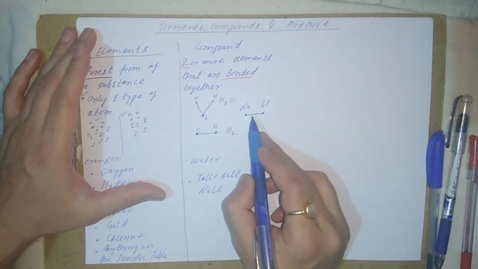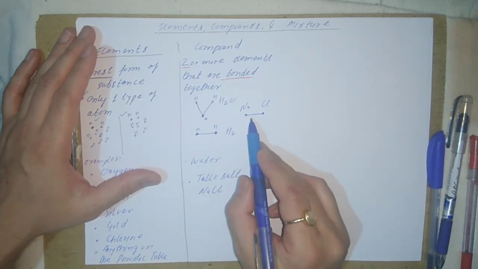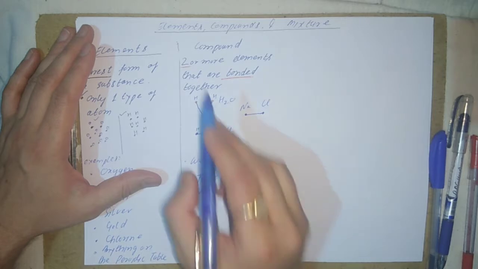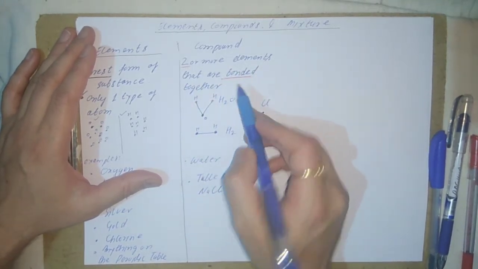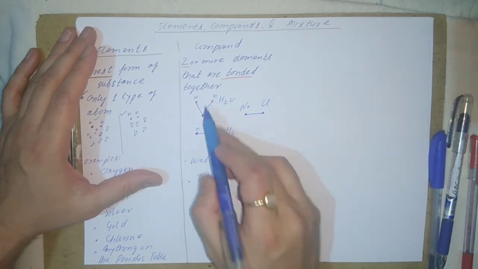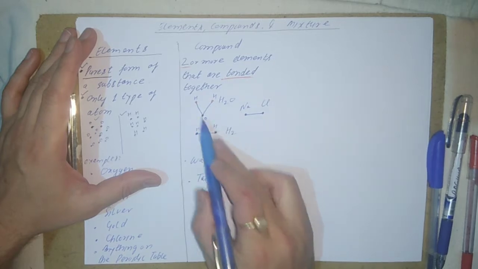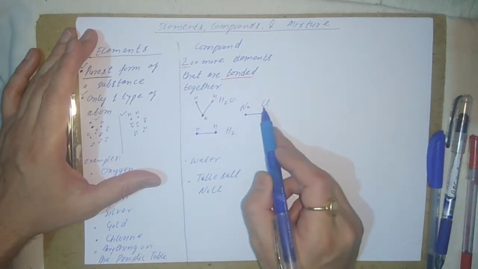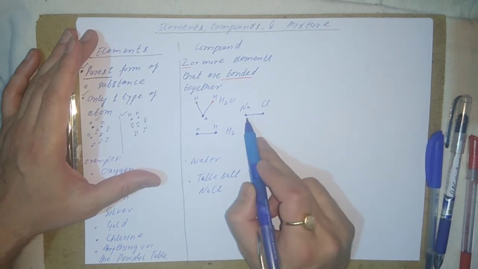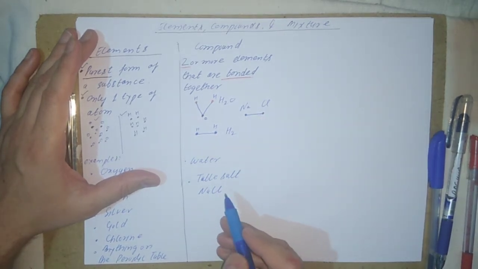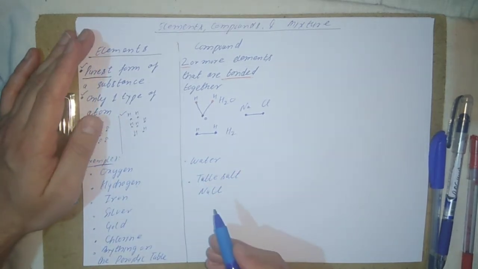So basically they can be separated also. But the definition of compound is two or more elements that are bonded together, that is known as a compound. An example we saw, how hydrogen element and oxygen element are bonded together, they form H2O, or NaCl, where sodium is an element, chlorine is an element, they are bonded together, they form NaCl, which is common salt, an example of our compound.